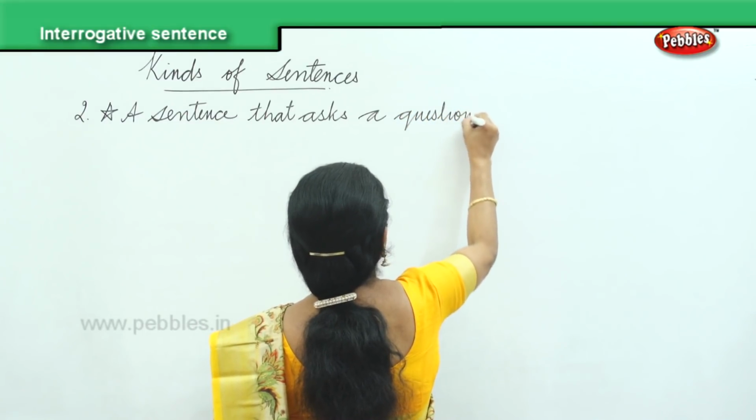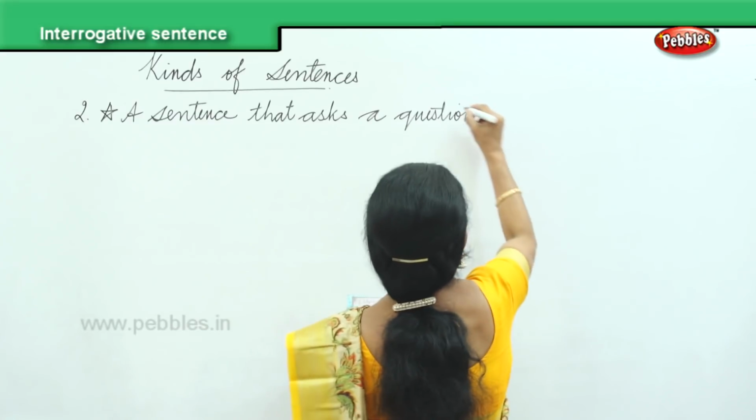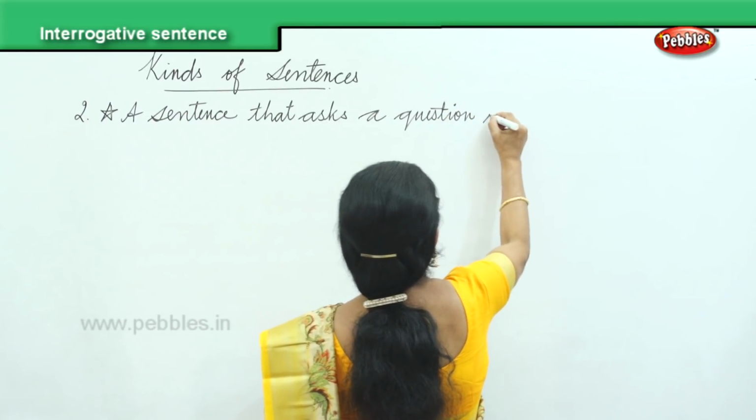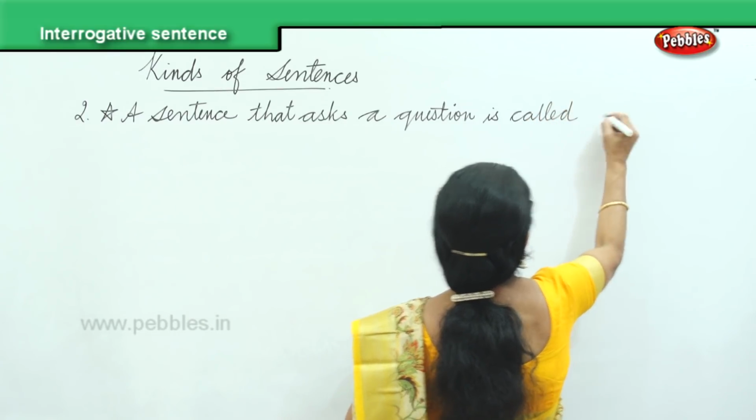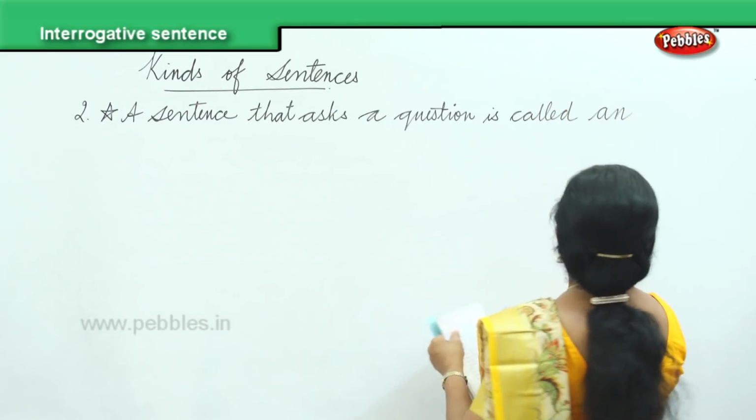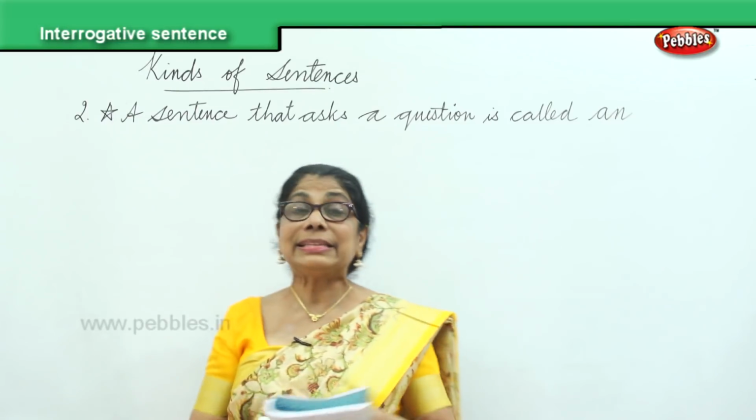A question is called an interrogative sentence.